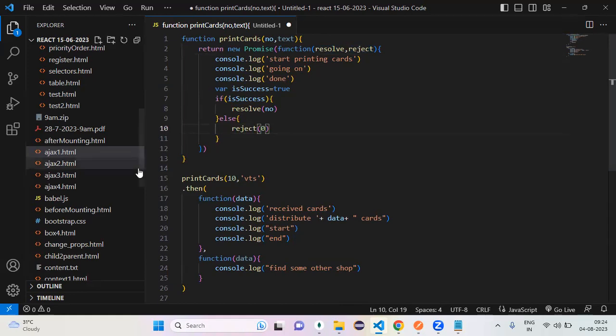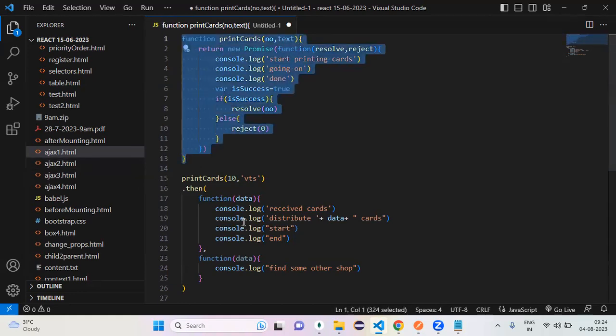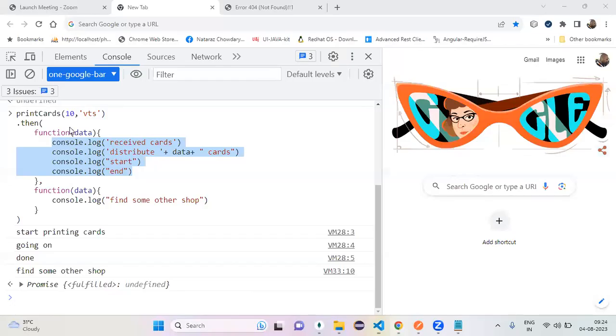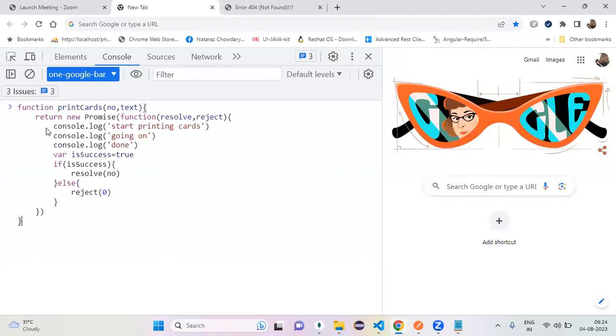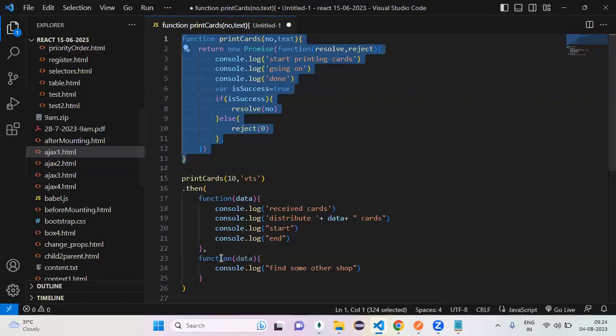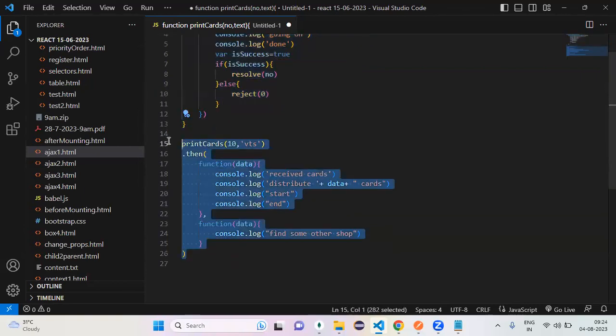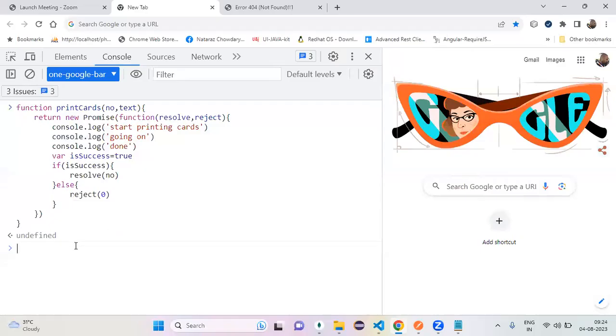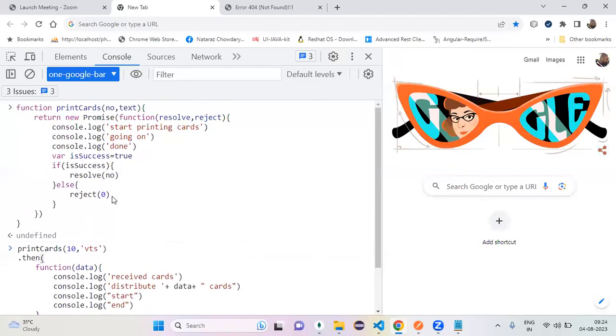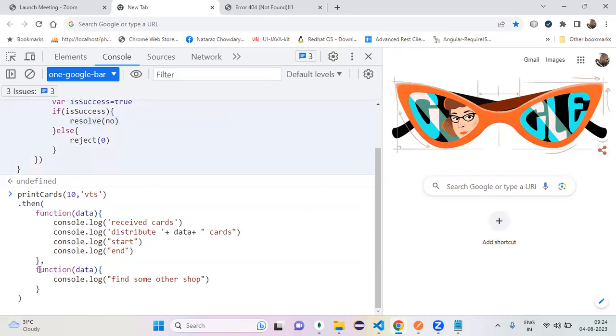Okay, now can I call this? Can I execute this one? Okay, come here, print method loaded. Okay, next, can I call this? You call resolve or reject? Resolve. Resolve means the first one, success. Then the first function should execute, right? See this, it should execute.